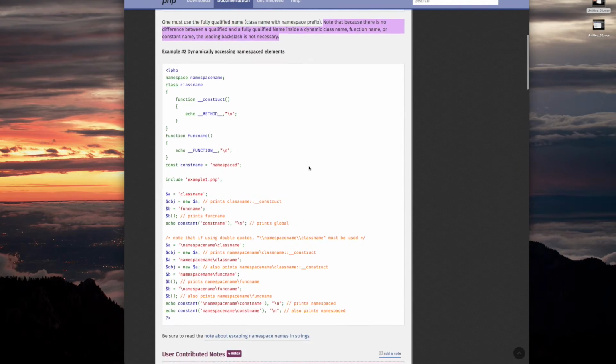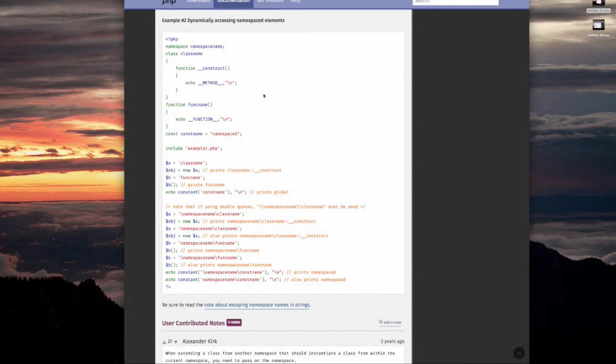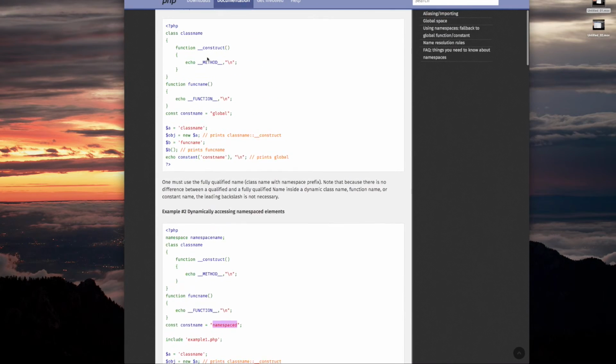Okay, so here's the example number 2. This is a different file. It's not example1.php, although it will be including example1.php. So here we have a namespace. That's the difference. And I want you to note one thing. We have an include statement here. So, we have namespace, namespace name, and we define a class, a function, and constant as follows. And they're basically the same, except the constant name is namespaced. So they're the same as up here.